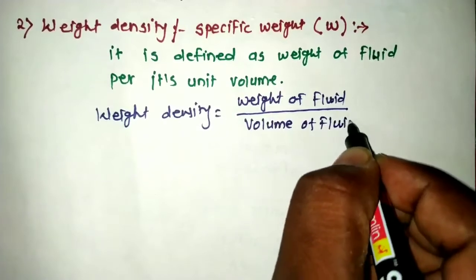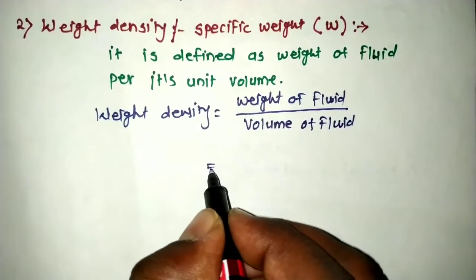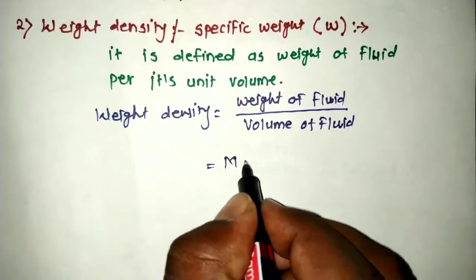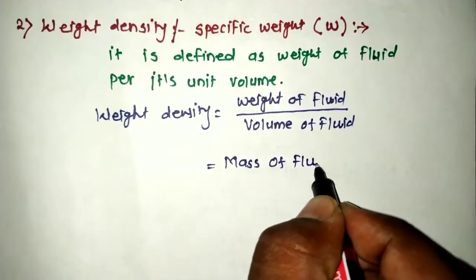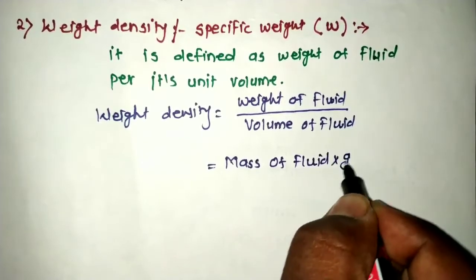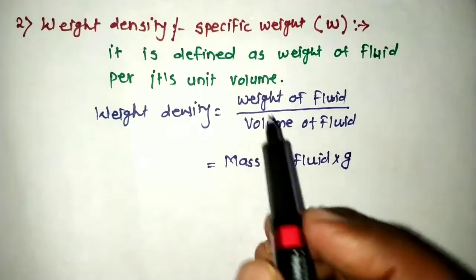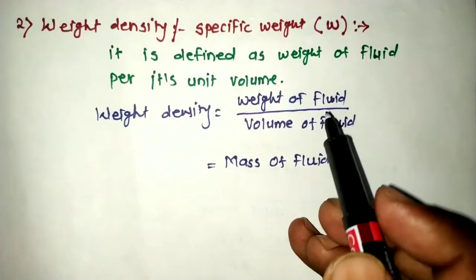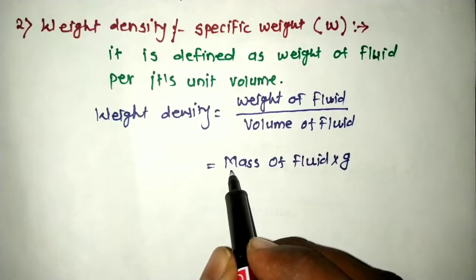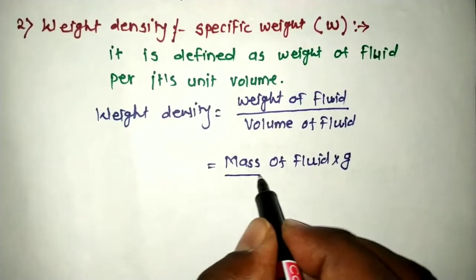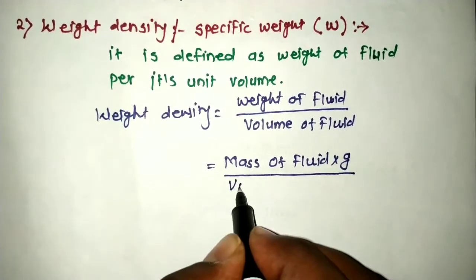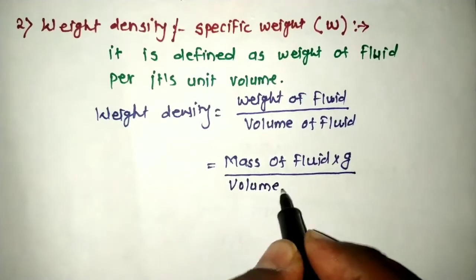So in the next step we can write weight of fluid that is equals to mass of fluid multiplied by g. This is acceleration due to gravity. So instead of weight of fluid, we have written here that mass of fluid multiplied by this g, that is acceleration due to gravity, and volume of the fluid is kept as it is.